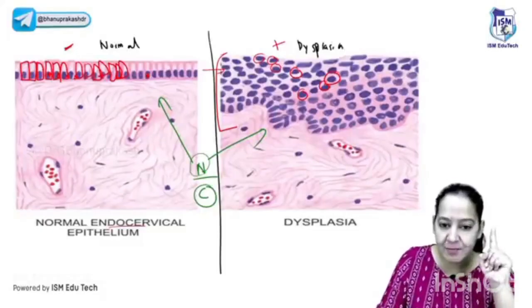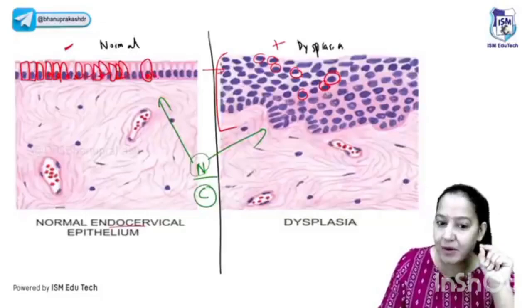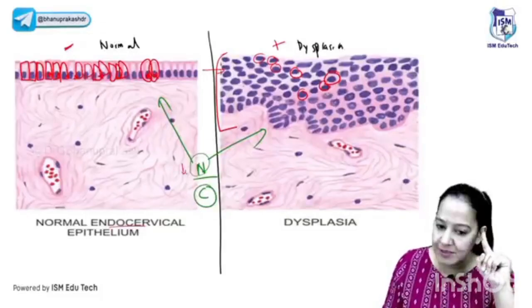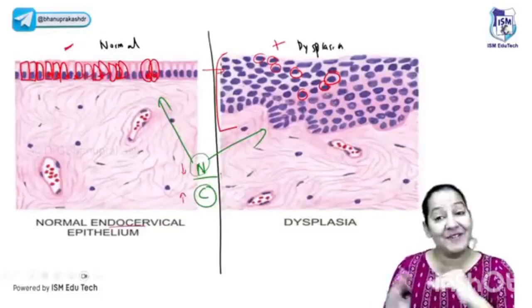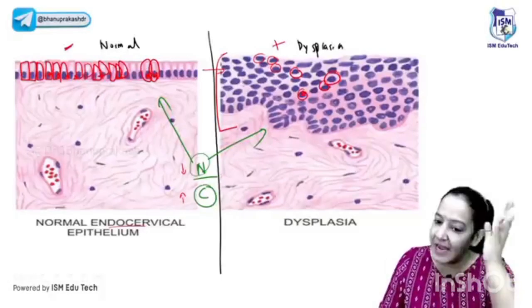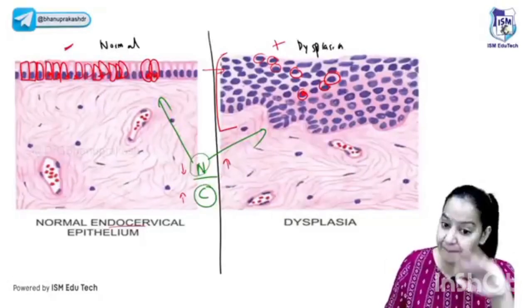So see, normally nucleus is small, cytoplasm is large. Appreciate, nucleus is small, cytoplasm is abundant, normally. So numerator is small, denominator is more, normally. But see dysplasia, reverse is happening. Can you appreciate? The nucleus is big, cytoplasm is small. So nucleus is increasing as compared to cytoplasm.